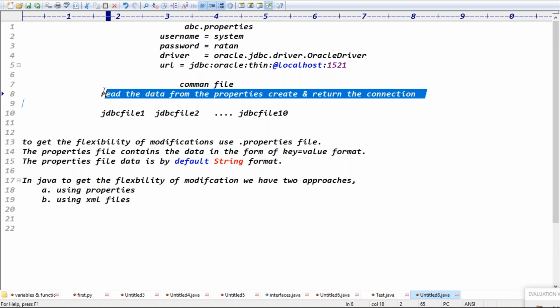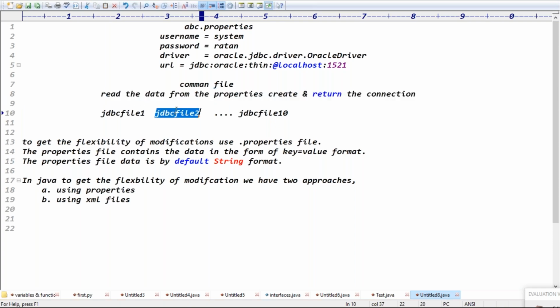What will the remaining JDBC files do? These remaining JDBC files will get the connection from this common file, right? Exactly. So the JDBC files are getting the connection from the common file, and the common file is reading the data from the property file. Guys, the requirement is clear. Now, how are we going to implement it?